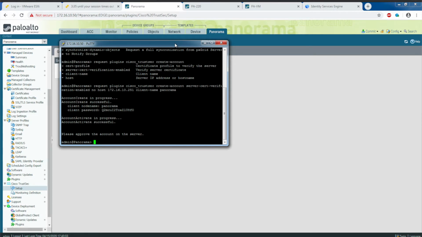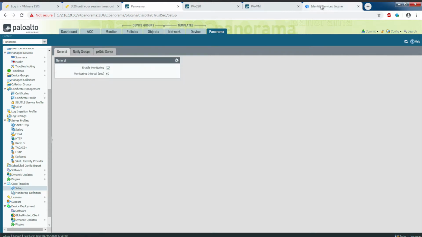All right. So you can see the Panorama account has been created. Here is the client password. I'm going to copy this because we'll need it for the setup in the GUI. And it says, please approve the account on the server. So that means that we need to go to Identity Services Engine.